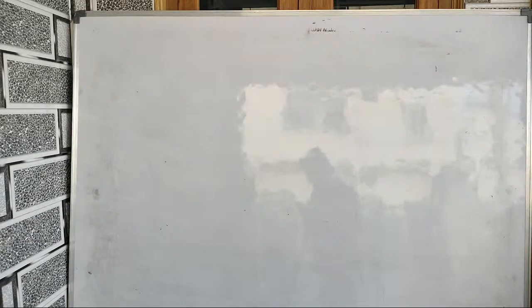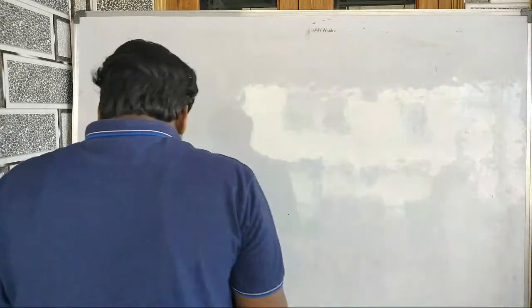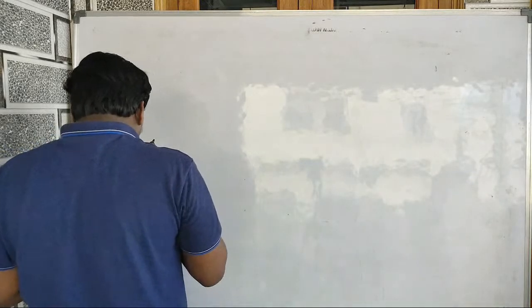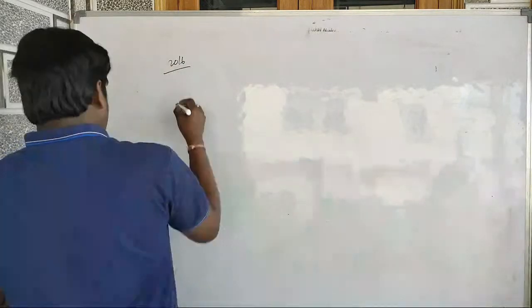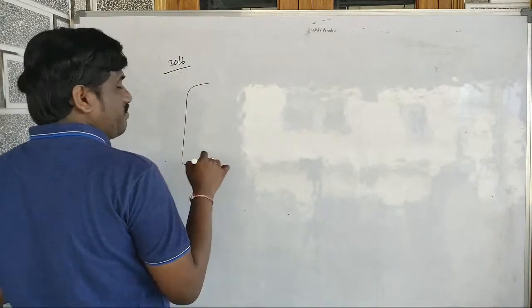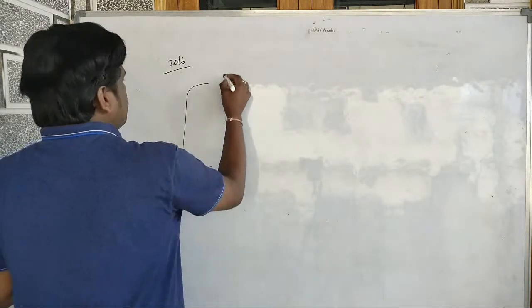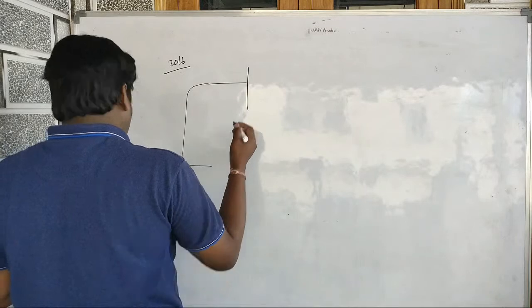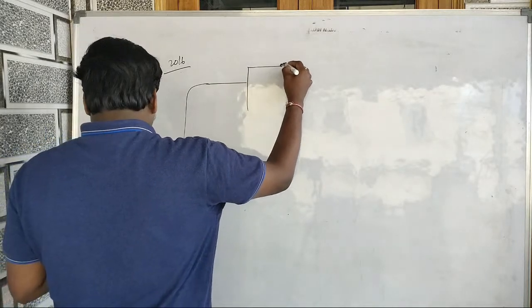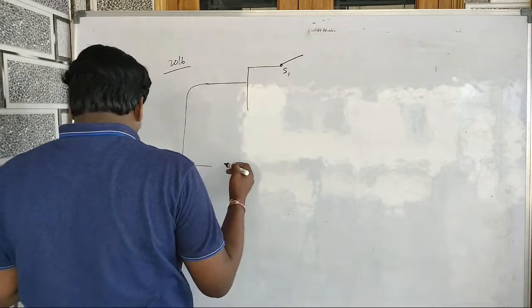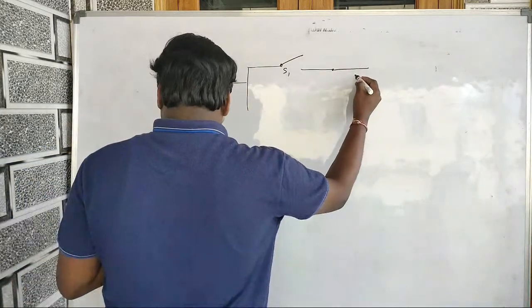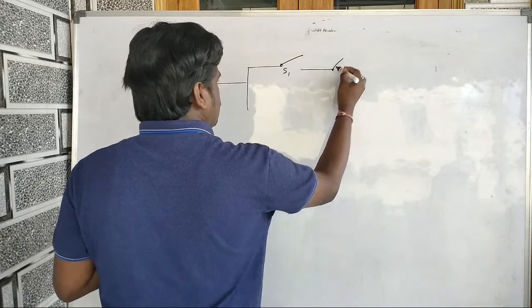Let's do 2017. I'll explain all the questions of 2017, 2016 and so on. One more question of 2016 is left. It is a circuit problem. I don't think circuit problems will come this year because they are eliminated, but let's see. If it is there, I need to explain it. This is the 2016 question: S1 is there, and here again, S2 is there.